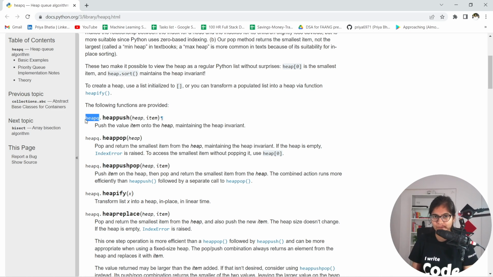You can import this heapq package whenever you are writing code and need to use the heap data structure, and after that you can simply call these functions. For example, for insertion of an element, which you know takes order of log n time, you can simply call the heappush function to push an element inside a min heap. Similarly, to delete an element, we have already seen the operation and we know the concept now. So it's not that we are just calling the function without knowing the internals behind it.